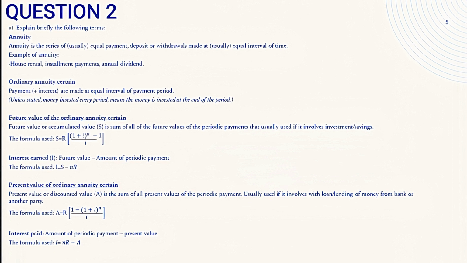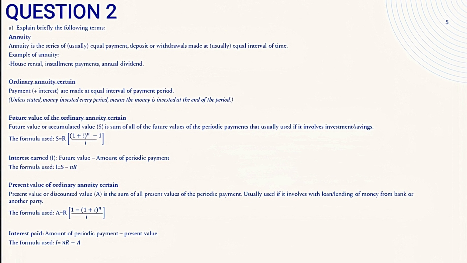Secondly, I will explain ordinary annuity certain. Ordinary annuity certain is a payment plus interest that are made at equal intervals of payment period. Unless it states the money is invested every period, it means the money is invested at the end of the period.